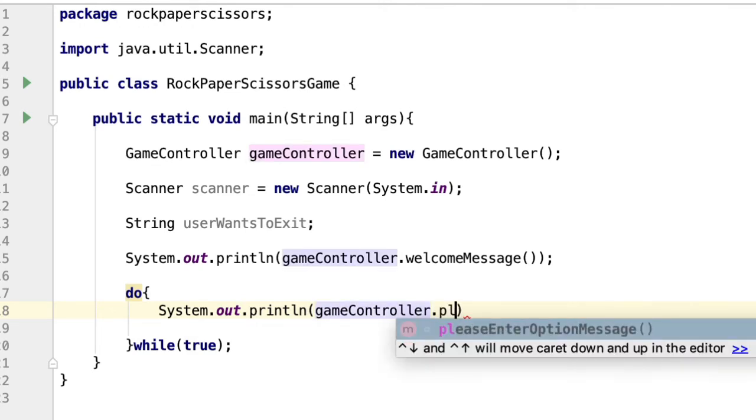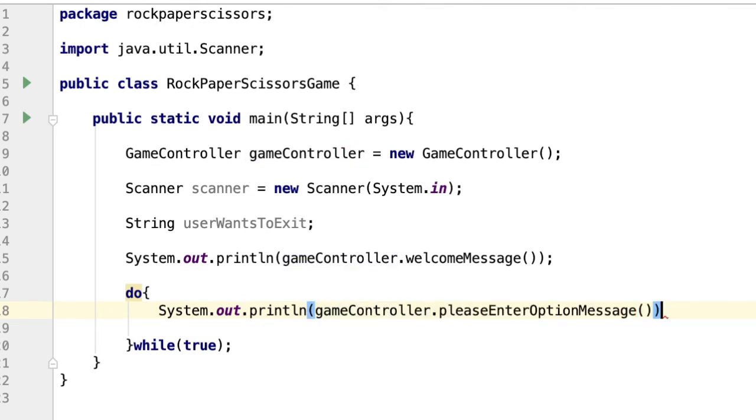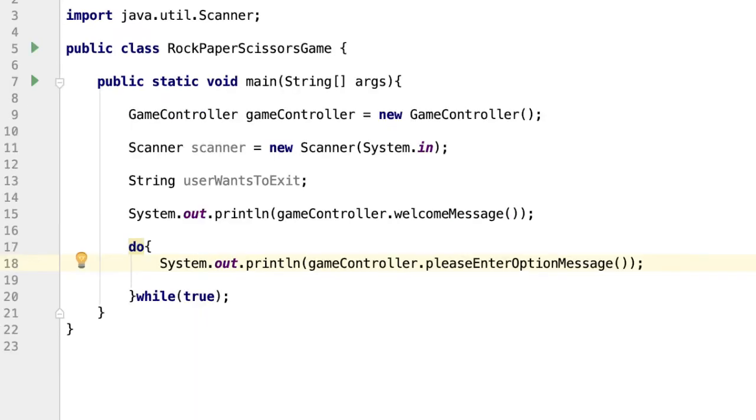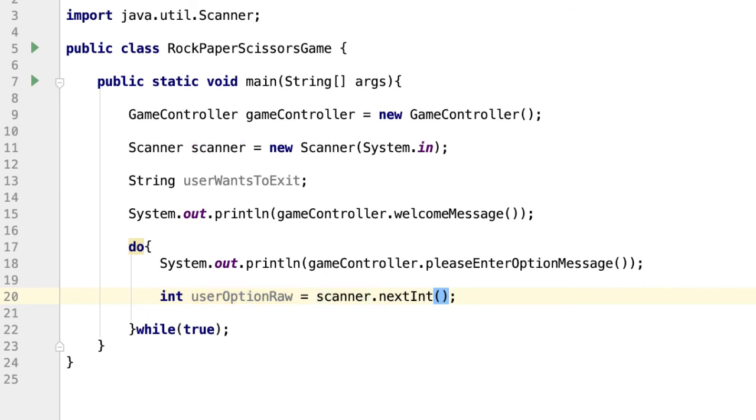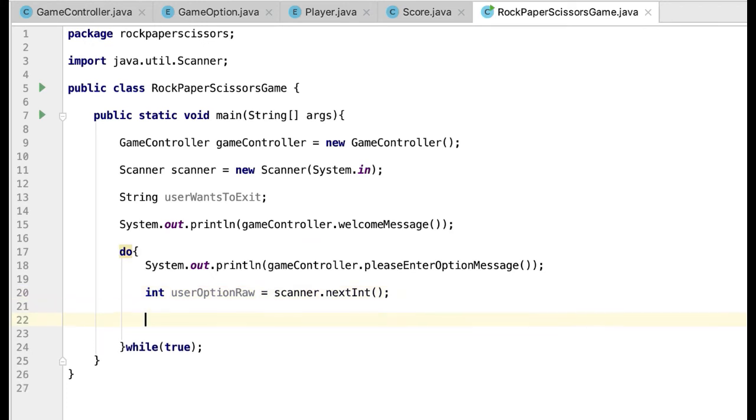So System.out.print and then gameController.pleaseEnterOption. After this, we will read the option entered by the user using the scanner, so scanner.nextInt. The user will enter here a number corresponding to one of the options, which are rock, paper and scissors.